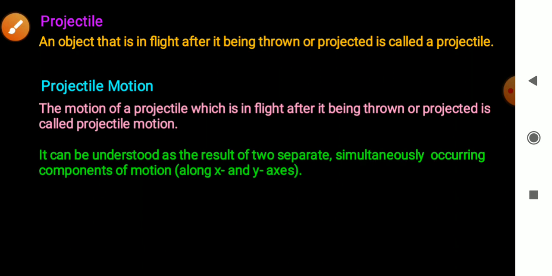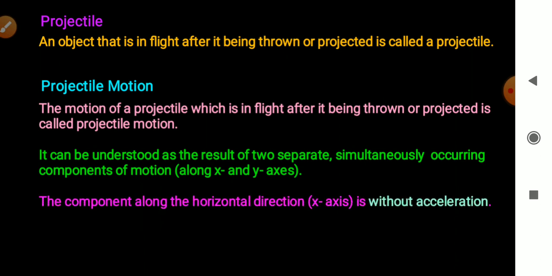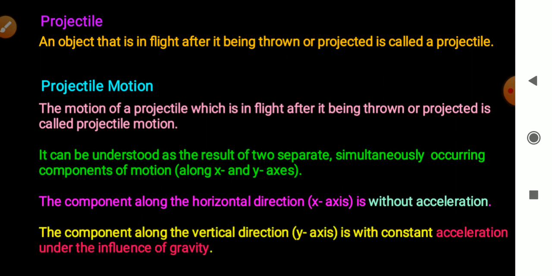It can be understood as the result of two separate simultaneously occurring components of motion along x-axis and y-axis, as we have discussed. The component along the horizontal direction is without acceleration. Component along the vertical direction is with constant acceleration under the influence of gravity. Right?